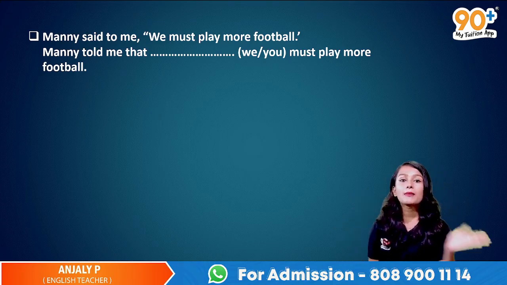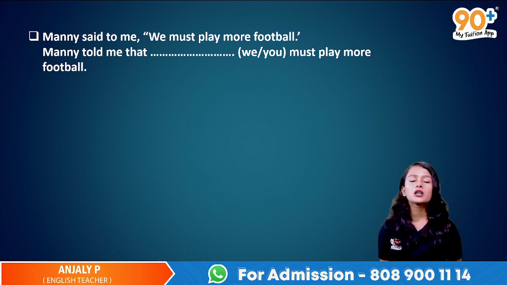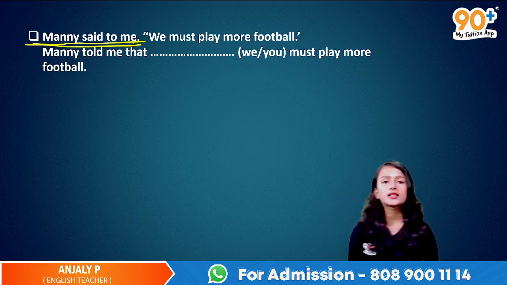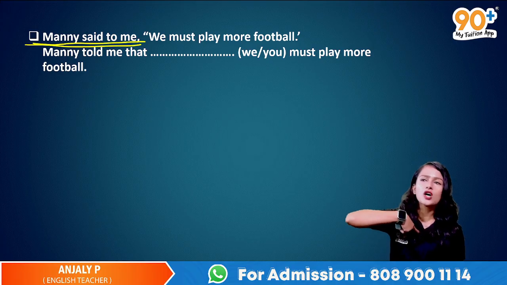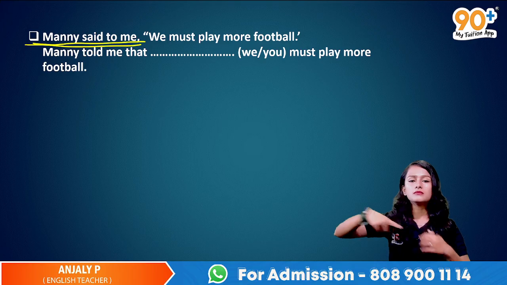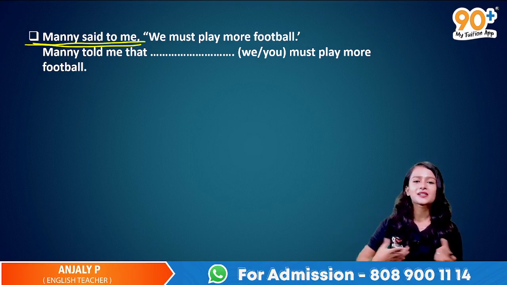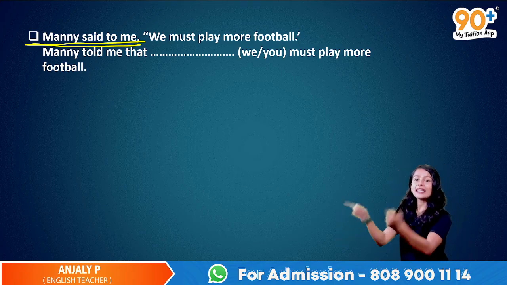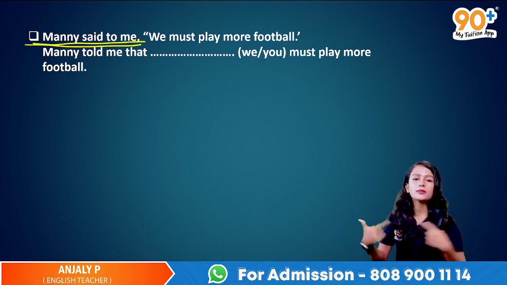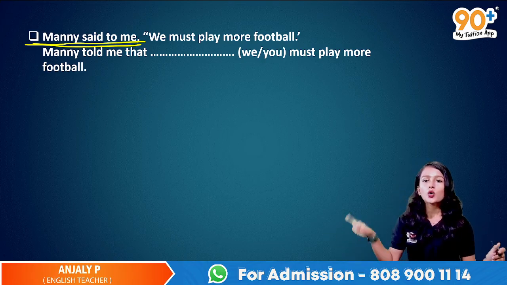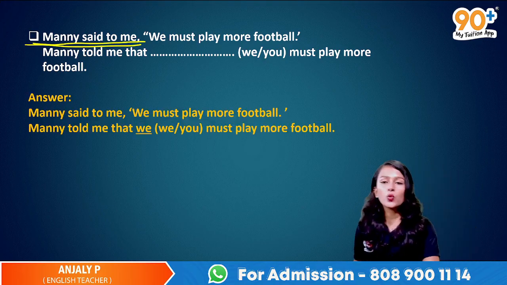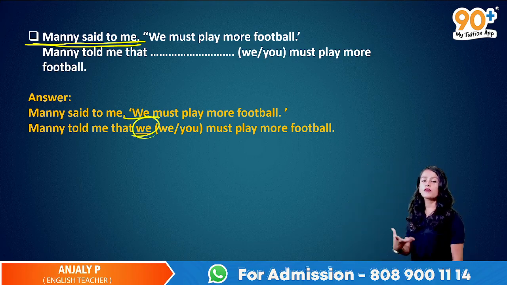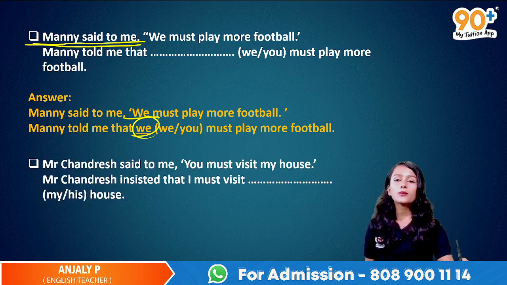Notice, this is the reporting verb part: Manny said to me, it's given there. So Manny told me. So this Manny and I become we, not they. Manny and me, when we come in the term of saying, it's we, isn't it? So it's not they. We must play more football. Manny said to me we must play more football. We is the answer.